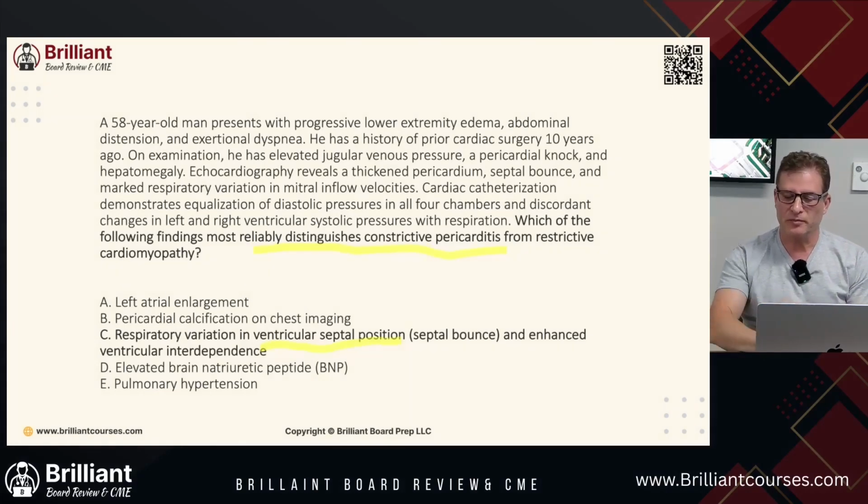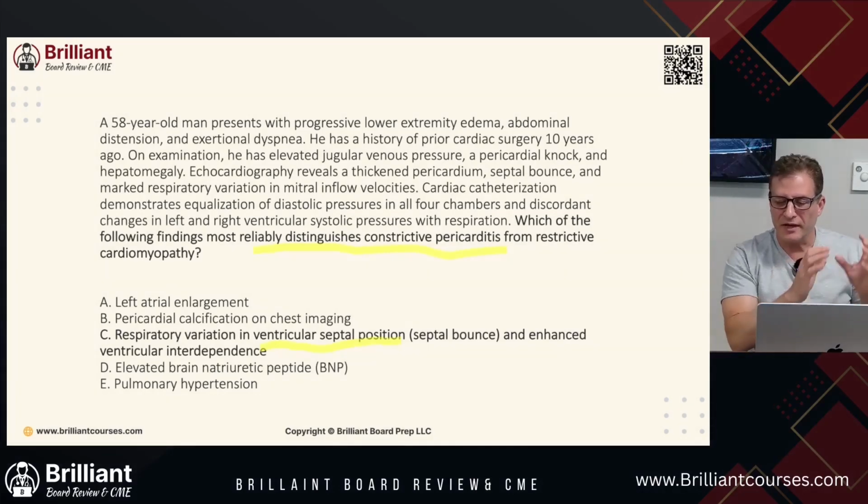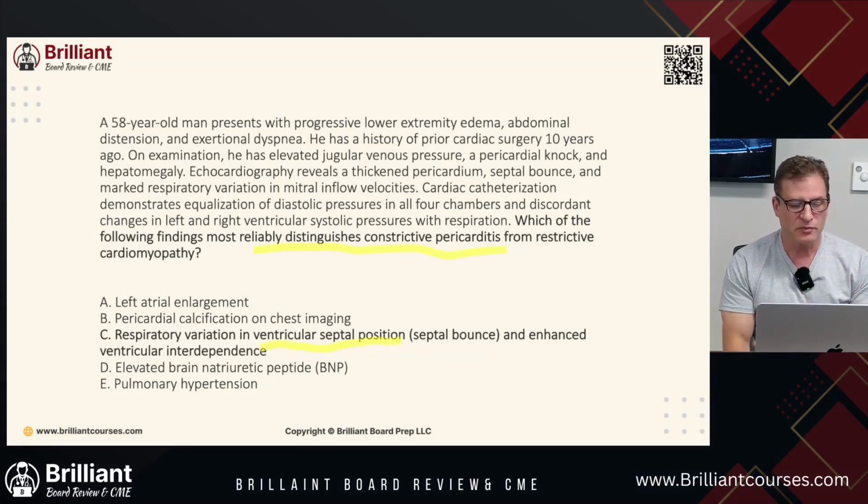Enhanced ventricular interdependence. This is when the interventricular septum shifts leftward towards inspiration, impeding the left ventricle filling. We talked about this before, causing a drop in stroke volume and cardiac pulse pressure. This is manifested as what? Pulsus paradoxus, things we talked about. So important things to remember.